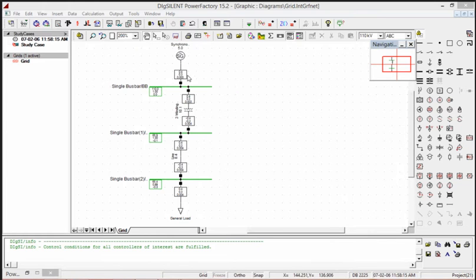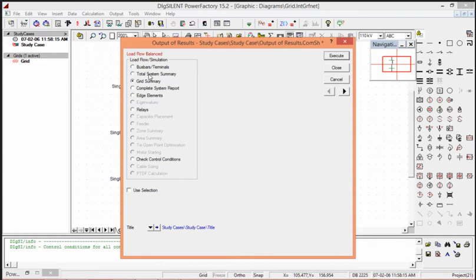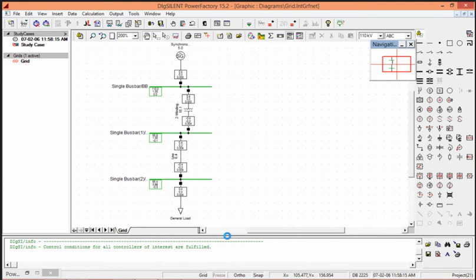Now we can generate a report like based on bus bar terminals. We can execute it.